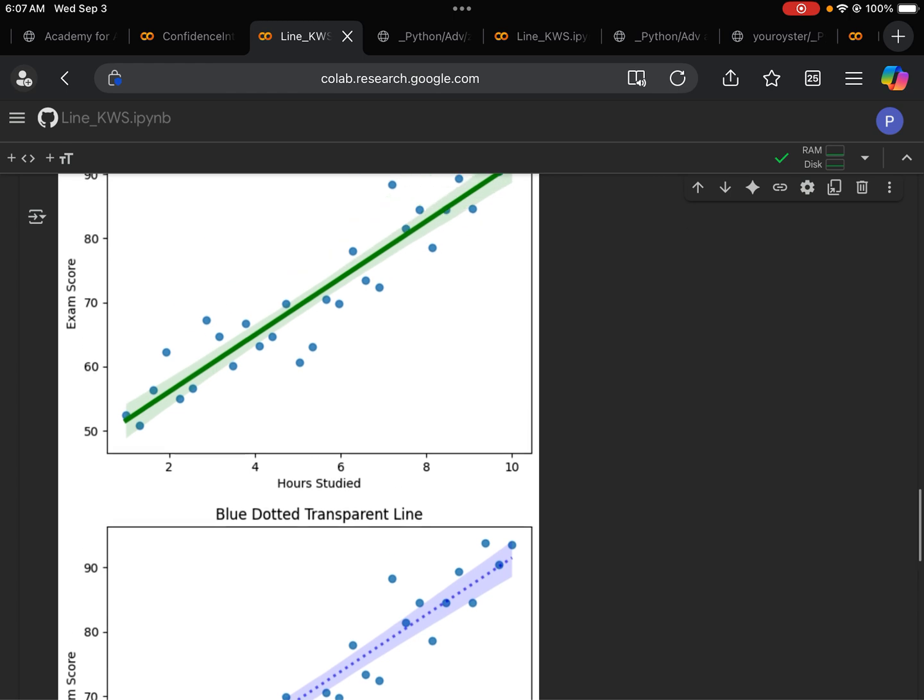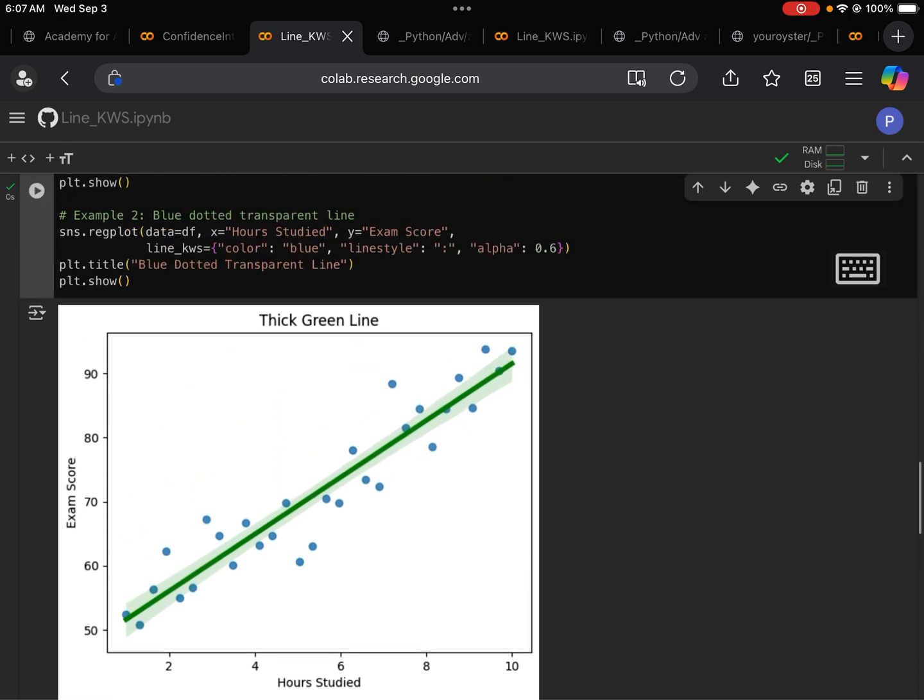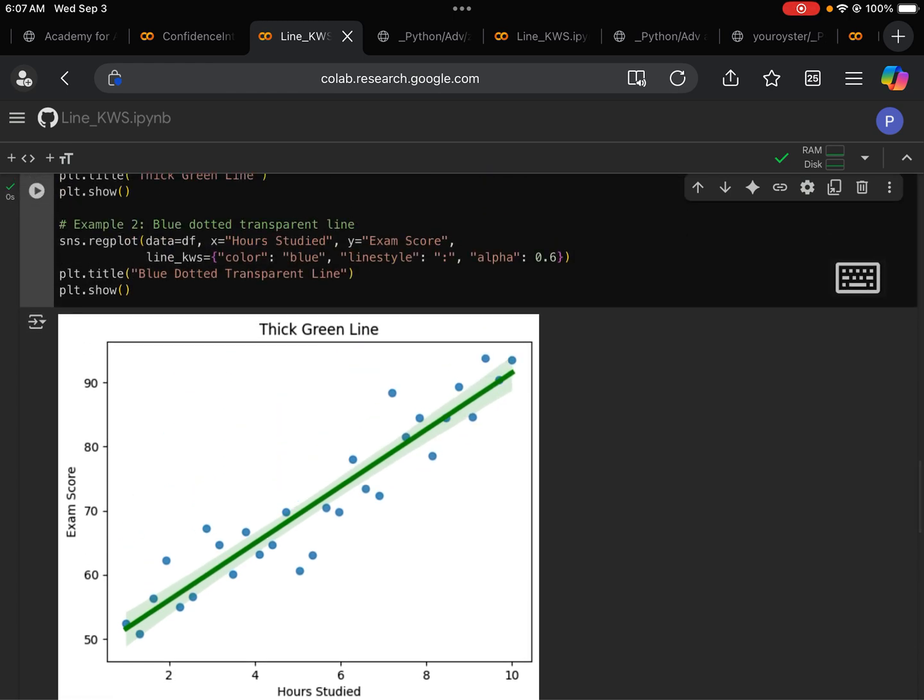Now let's go back to the code. So with the second plot here, we say line color needs to be blue, and the line style we want a dotted line. We use colon to specify that. And we also say, okay, we want some transparency here for our line. Sometimes you want that.